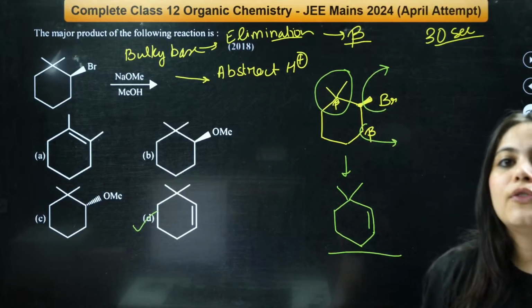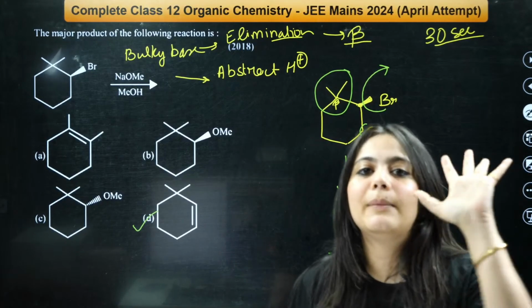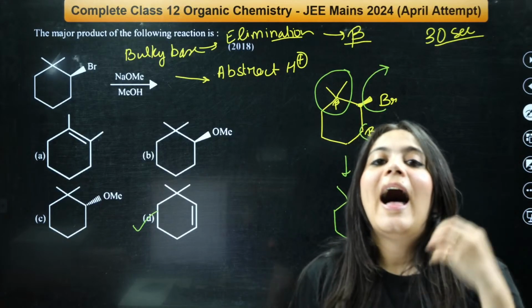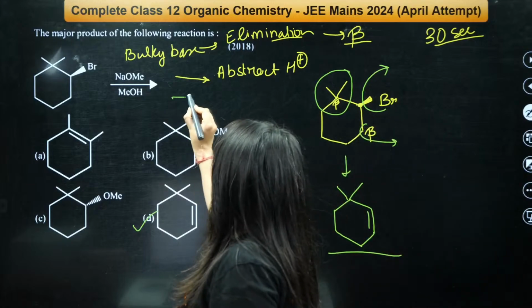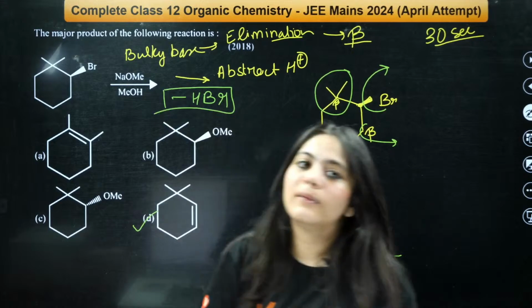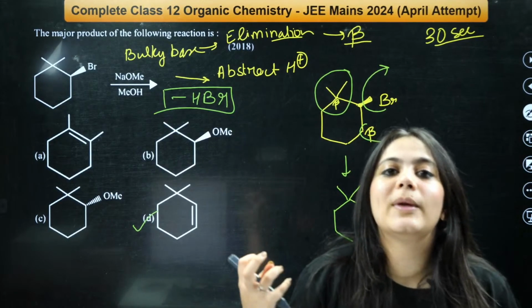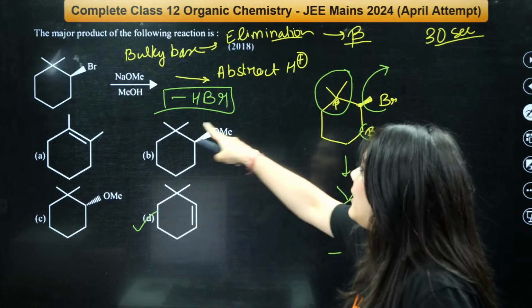Understood this thing? So first, because the bulky base is there, I identified elimination. Dehydrohalogenation. Here elimination of minus HBr happens, right?